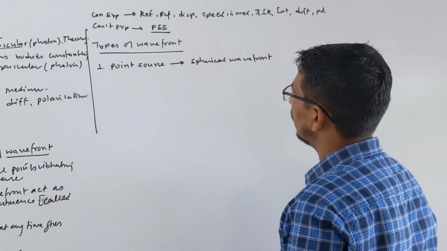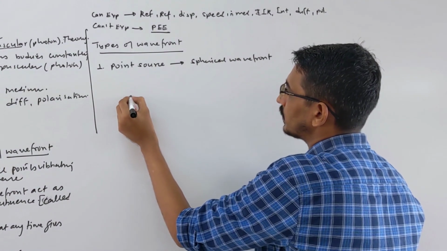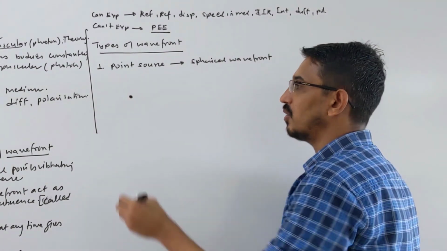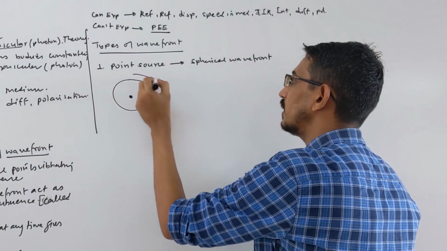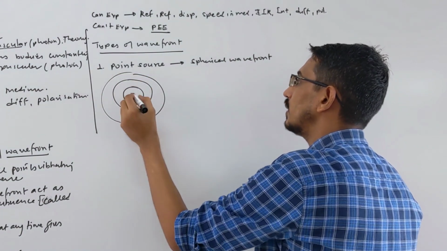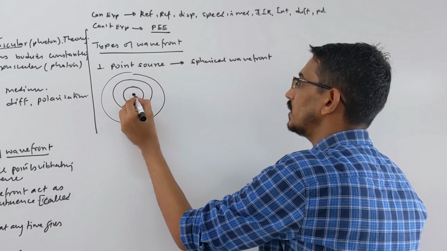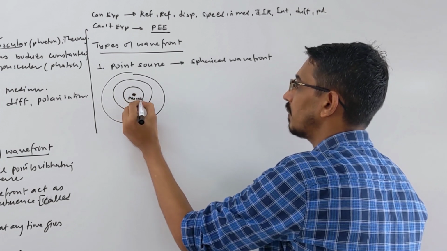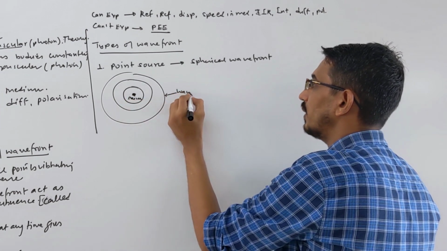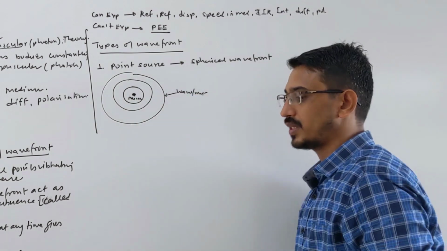Suppose this is a point source producing rays. How will the wavefront look around it? Like circular loops. This is your source, and these are wavefronts. So wavefronts are always going forward.